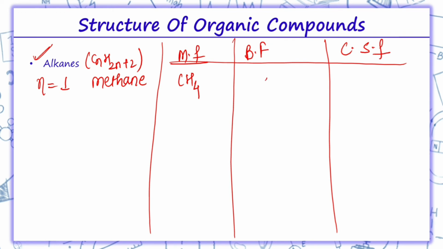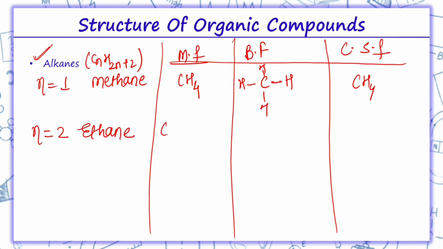So the branched structure will show its branching. So H over here, H over here, H and H, but condensed CH4. Yes, but when we talk about n equals 2, it is ethane.